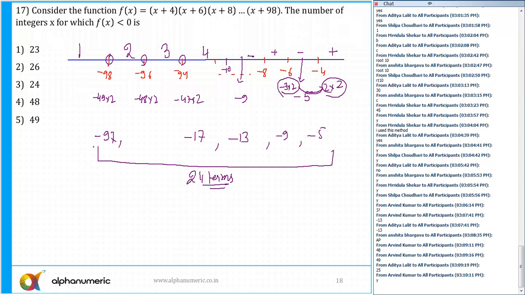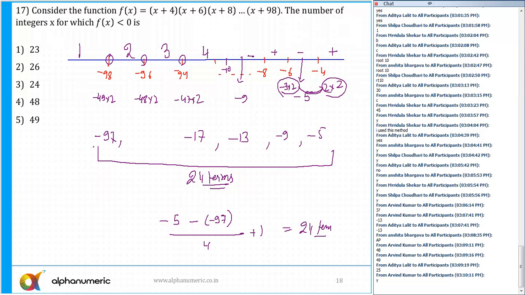Last term is minus 5, and the first term is minus 97, divided by the common difference, which is plus 4, and plus 1. So you can say 97 minus 5, what is it, 92. That is 23 plus 1, that is 24 terms. So you can use any of the methods, and everything will give the same answer.